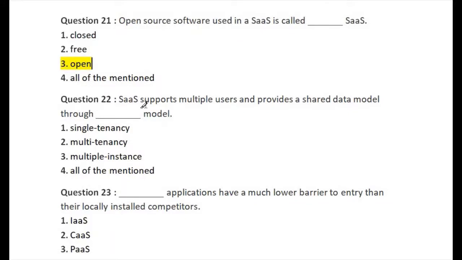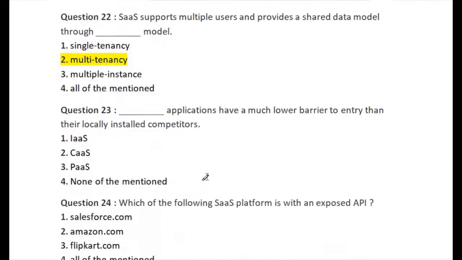Let's go for question number 22. Software as a service supports multiple users and provides a shared data model through blank space model. First option is single tenancy, second one is multi tenancy, third one is multiple instance, and fourth one is all of the mentioned. So the right answer of question number 22 is option number 2, multi tenancy. This is the right answer of question number 22.